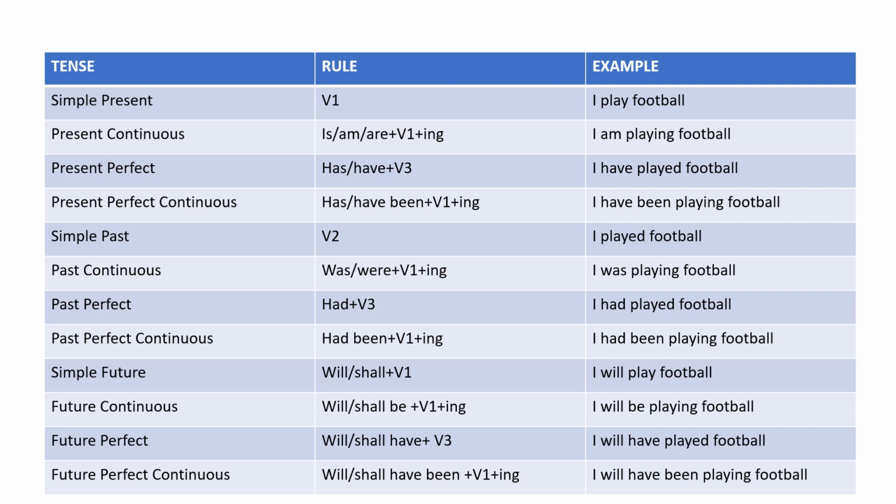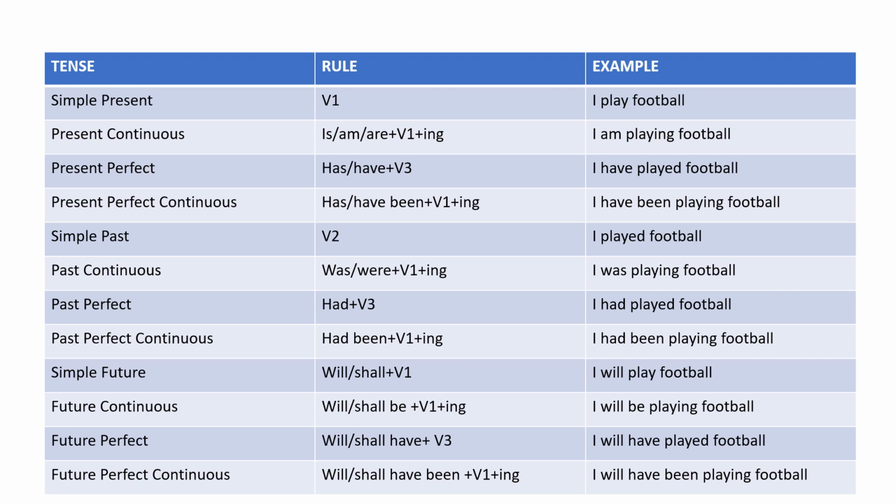And in the second, you can see that we have the present continuous tense. We have is, am, are with the verb first form with ing. Why are we applying is, am, are? Because this is the present tense. In the example, accordingly we need is for the sentence, sometimes we need am, and sometimes we need are. So is is used for the singular and are is used for the plural subject. So in this example we have I am playing football.